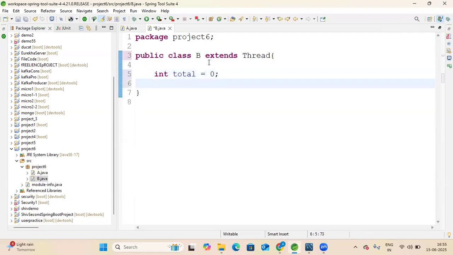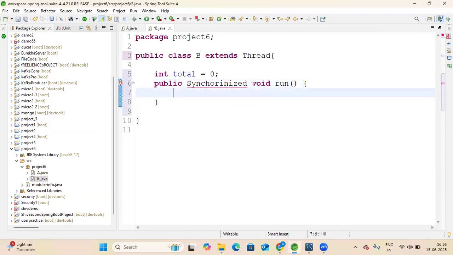Now I will create a run method, and in the run method I will use the synchronized keyword so that data corruption may not happen. Synchronized run method.